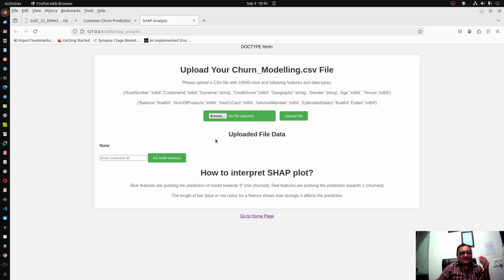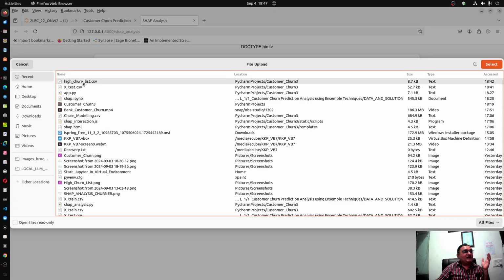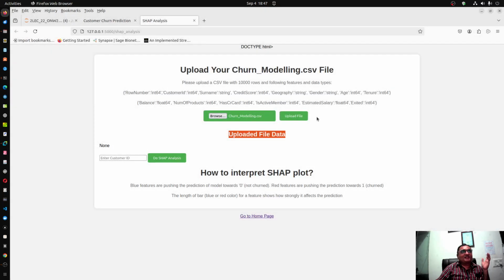Customer X and customer Y both are churning, that is fine, but the factors which led customer X to churn are different compared to customer Y. On the other side, if customers A and B both did not churn, again the factors which caused that non-churning behavior, staying loyal to the bank, are different for customer A compared to customer B. So let us upload our original data set with 10,000 rows.